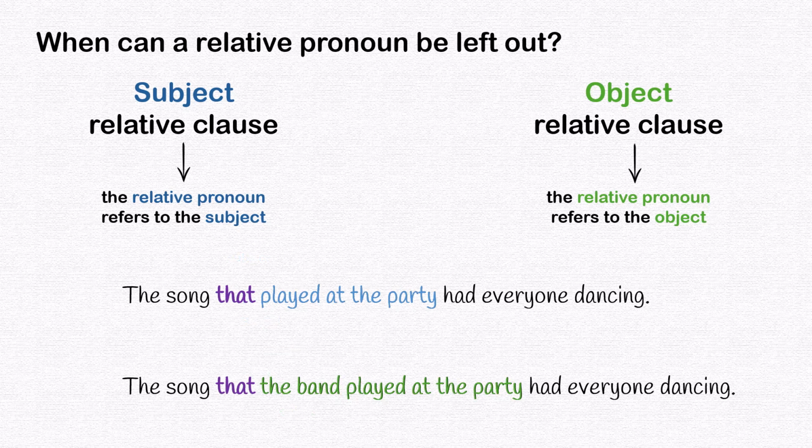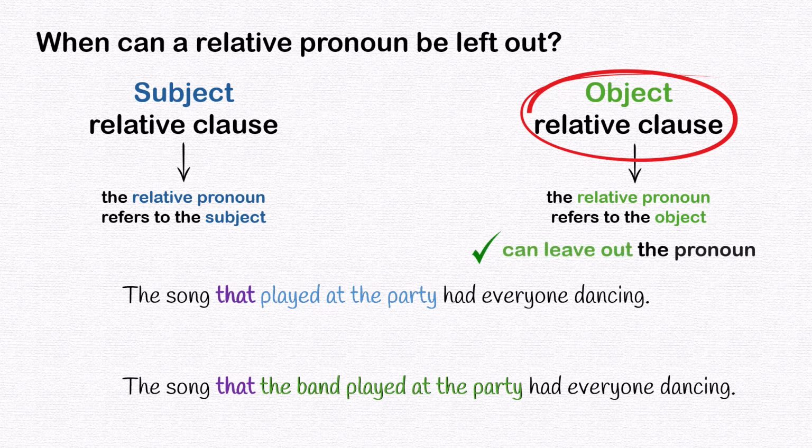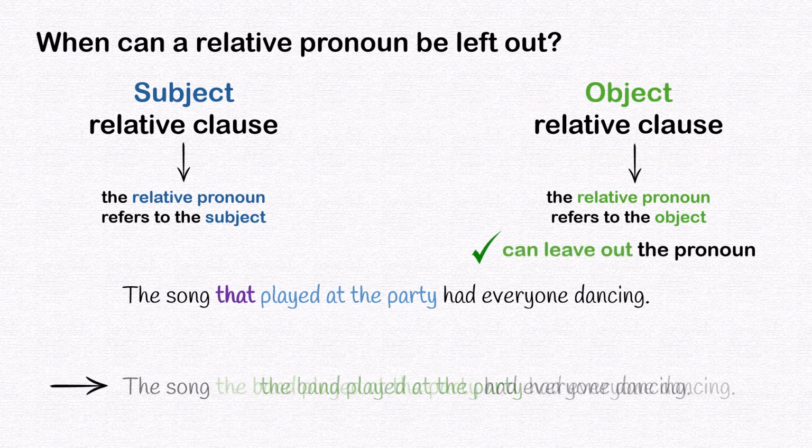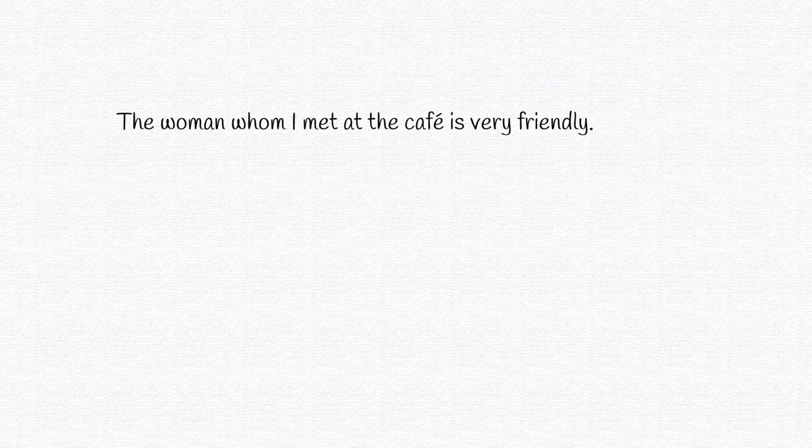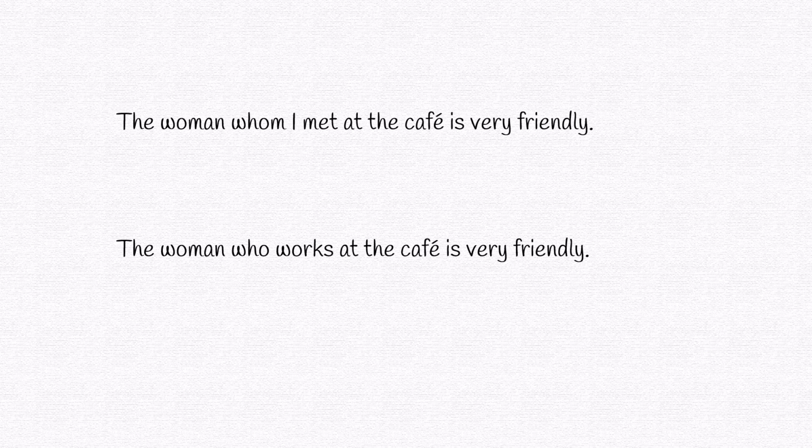Why is this important? Because in an object relative clause, we can leave out the pronoun, like in this sentence. In a subject relative clause, we cannot leave out the pronoun. Let's look at two more sentences. The woman whom I met at the cafe is very friendly. The woman who works at the cafe is very friendly. Here is the relative clause in each, and the relative pronouns whom and who.